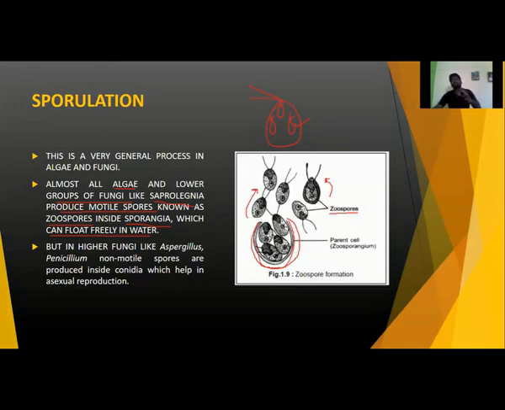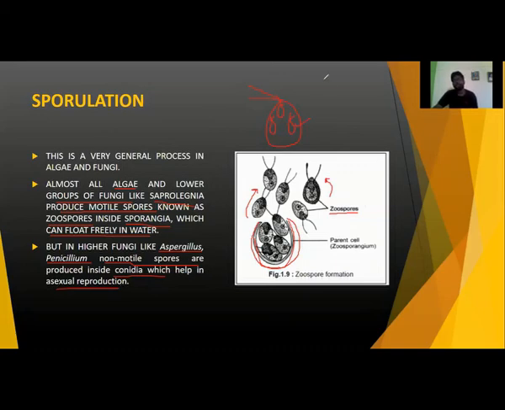When that parent cell, sporangium or zoosporangium, will break, those cells inside that parent cell will come out, and they will produce new organisms. But in case of higher fungi like Aspergillus and Penicillium, you will find non-motile spores which are produced on conidia, which help in asexual reproduction.